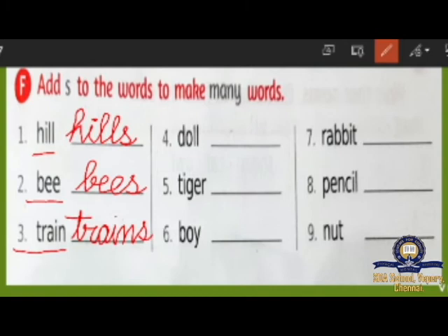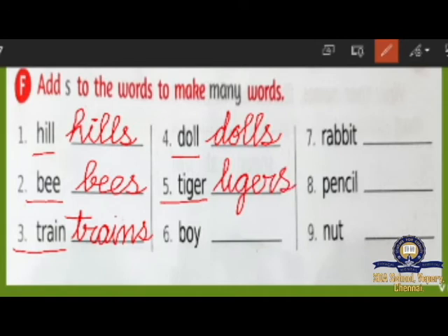T-R-A-I-N-S. We have to add trains. And look at the fourth one. D-O-L-L. Doll. D-O-L-L-S. Dolls. And look at the fifth one. T-I-G-E-R. Tiger. T-I-G-E-R-S. Tigers.